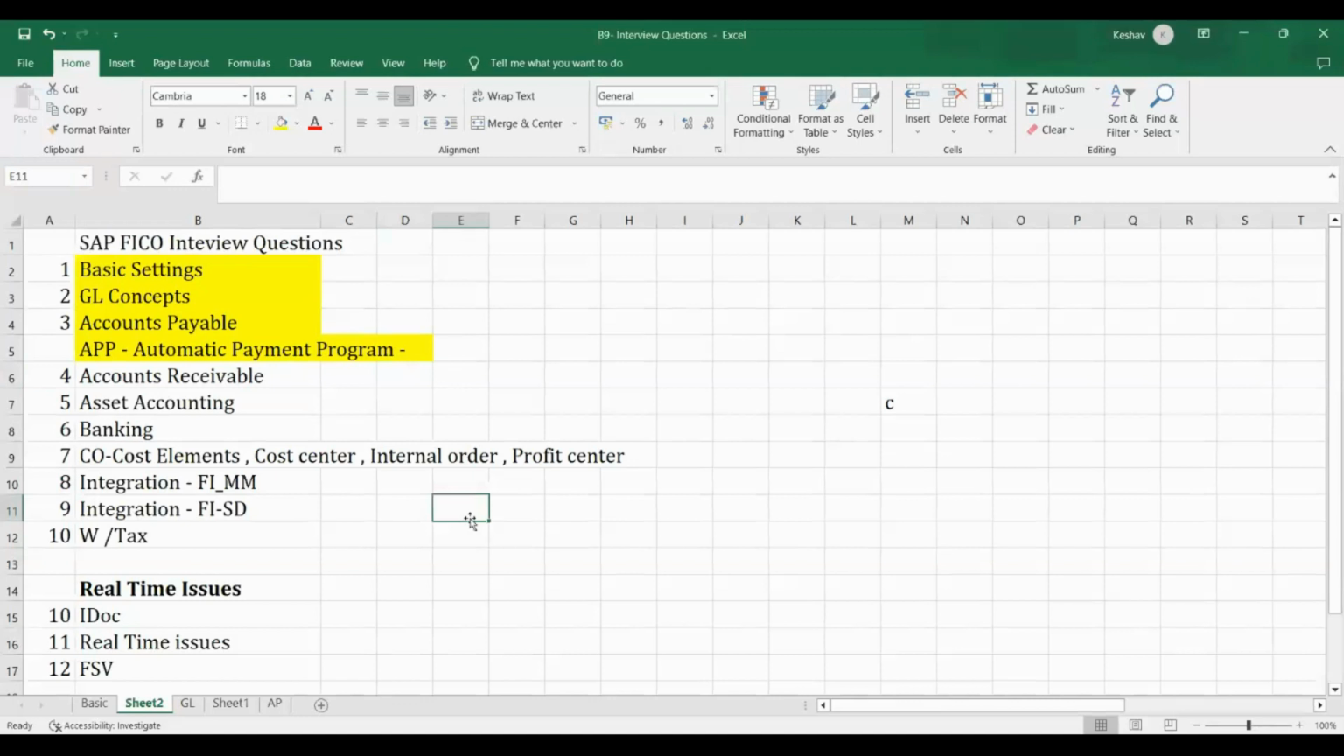Hi everyone. Today we'll discuss APP, the automatic payment program, related interview questions, as well as the real-time issues related to it.